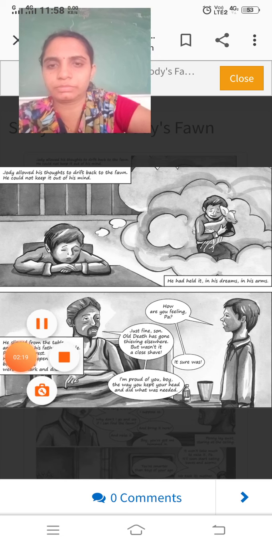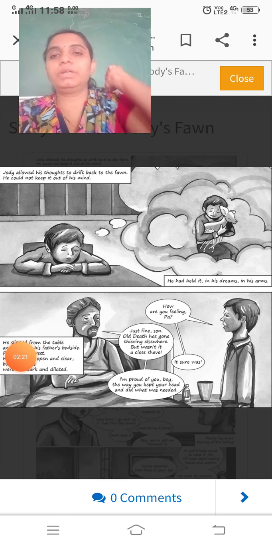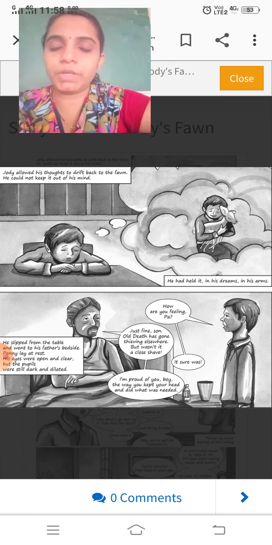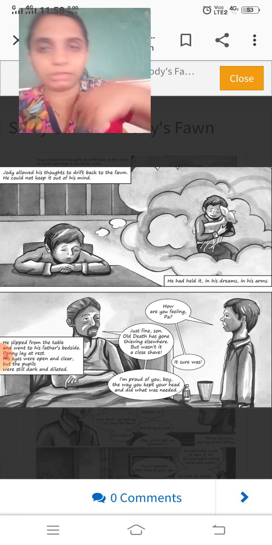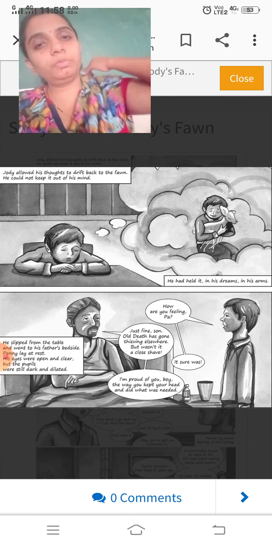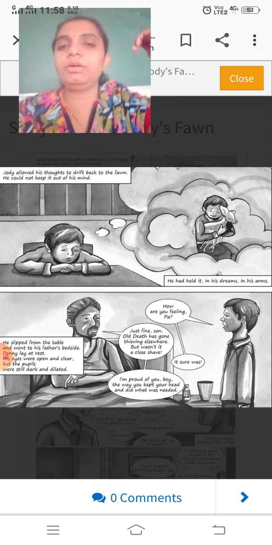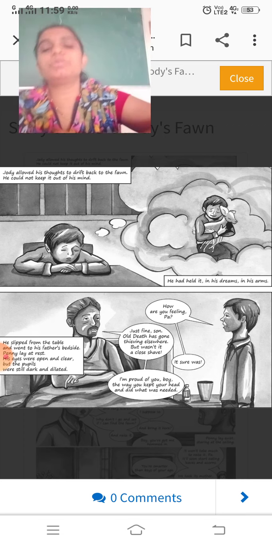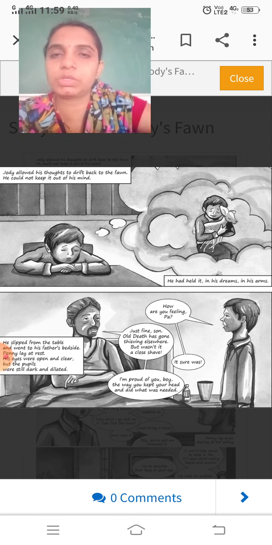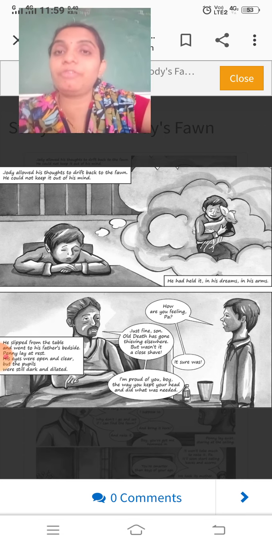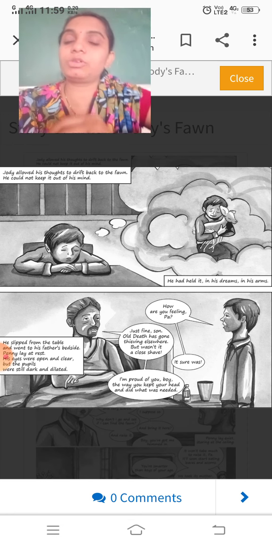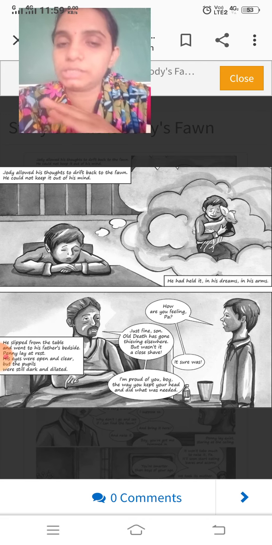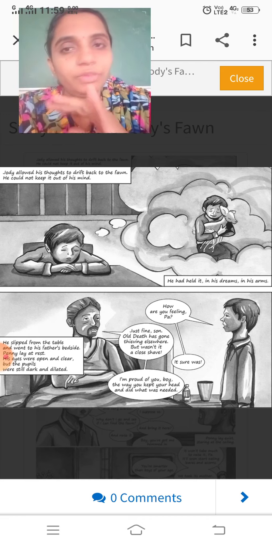Let's begin the story. At the beginning of the lesson, Geordie asked his father that he wants to bring the fawn and bring it up. That small fawn, and he was insisting to his father. So this discussion is given, and why was the father unable to refuse him? Father could not say no. Why can't he say no to Geordie? That information is all there.